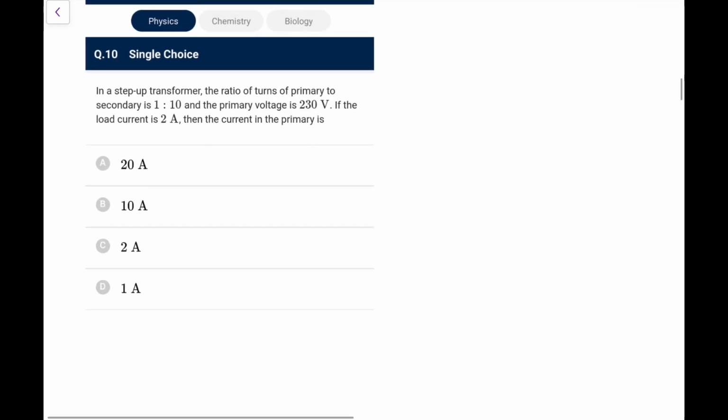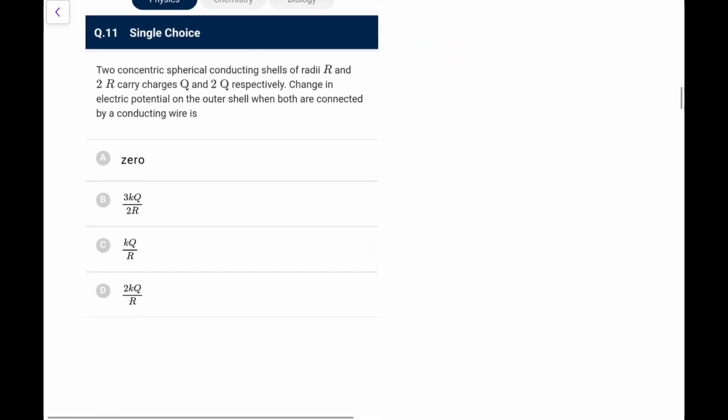Next, in a step-up transformer, the ratio of turns of primary to secondary is 1:10, primary is 230. If the load current is 2, then the current in the primary is. So you are assuming it would be a perfectly ideal transformer. So it is 1:10, that means the voltage ratio would be 1:10, so the current ratio would be inverse, 10:1. Load current is 2 amperes, so this would be 10 times, that is 20 amperes. So go for option A.